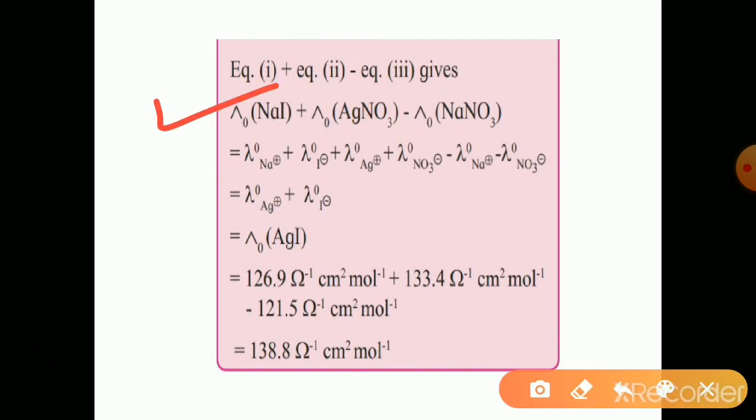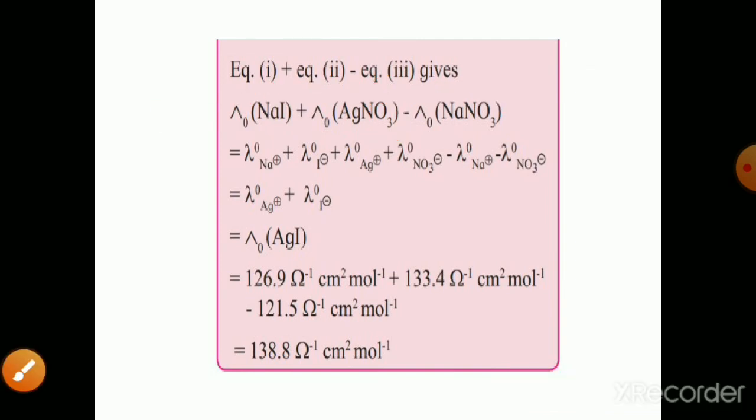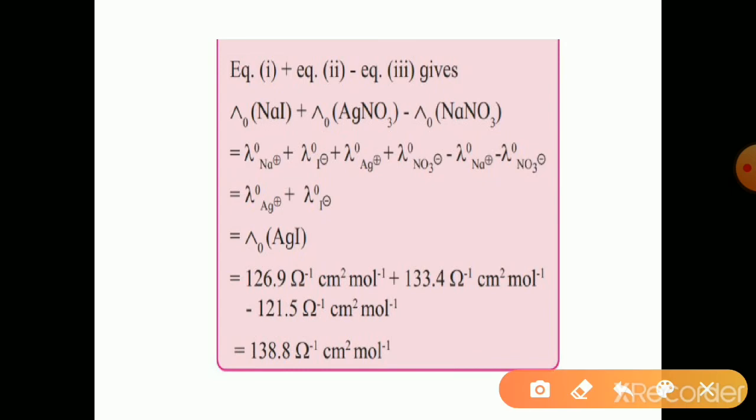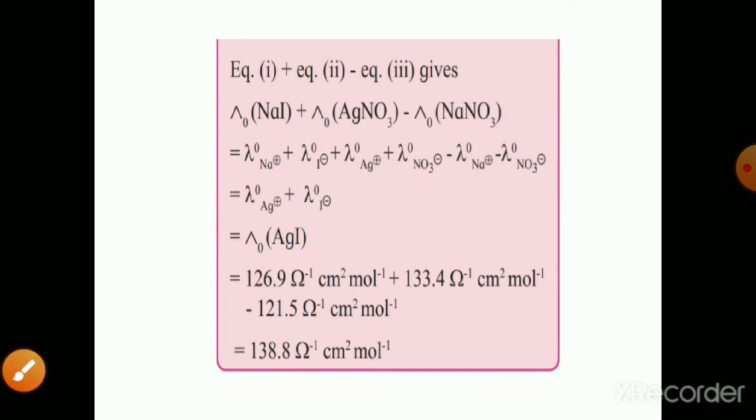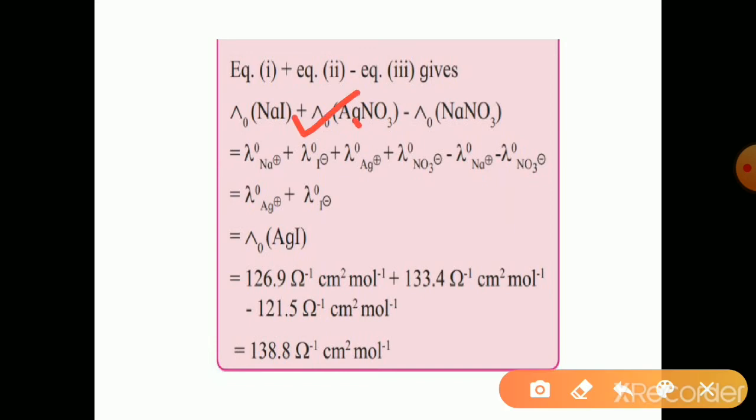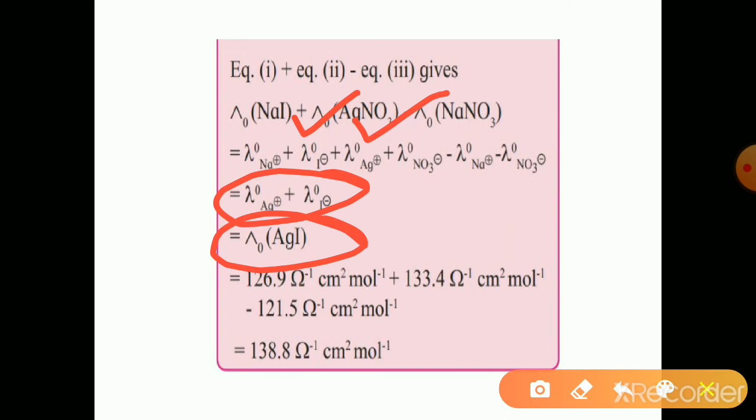So doing this algebraic operation and using Kohlrausch's law, lambda naught of Na plus minus lambda naught of Na plus gets cancelled. Plus lambda naught of nitrate minus lambda naught of nitrate gets cancelled. Only these two ions are left, that is the lambda naught of iodide and lambda naught of silver, which is nothing but the lambda naught of silver iodide.